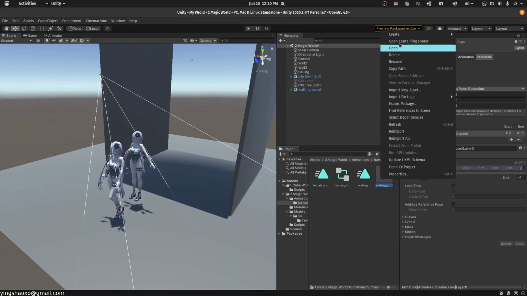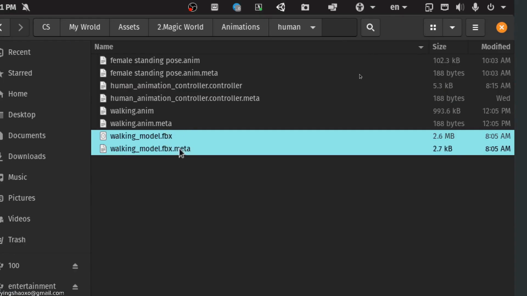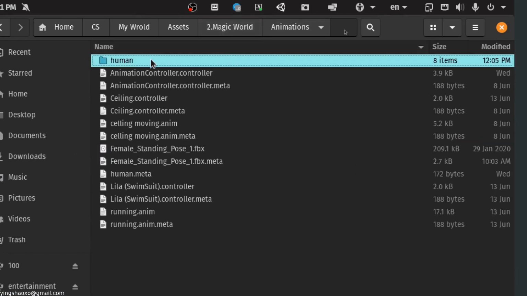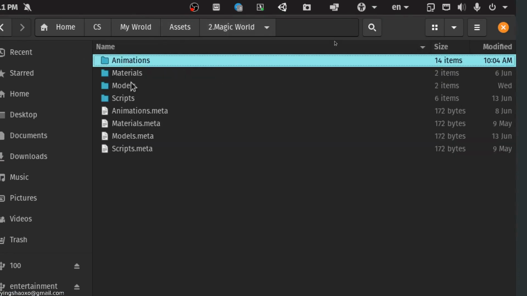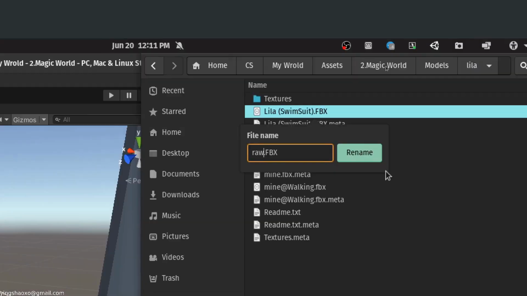So I'm going to move this character to where it should be. The quickest way to do it is to copy that model, and we're going to put it into the model folder. Oh, that's how they call it. So for this one, this is a raw model.